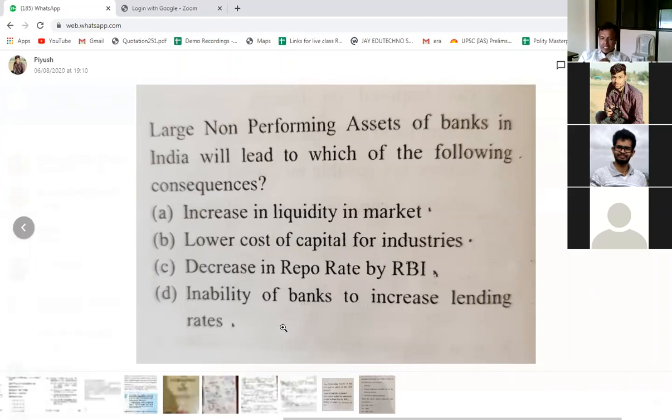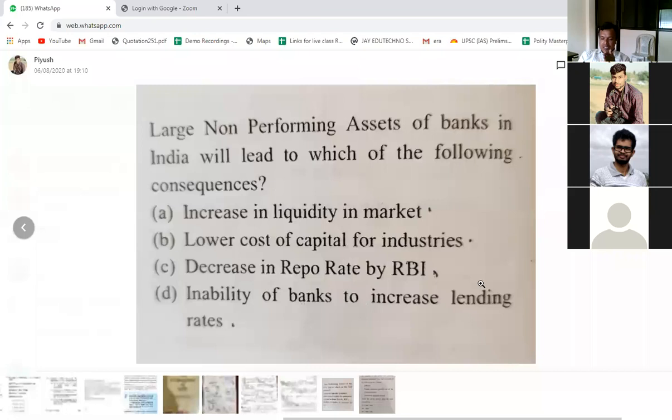So here is what is happening, that here there will be confusion. One thing, that they have used one word inability, and here increase. Actually the simple statement should have been decrease in lending rate, decrease in bank lending rate. Now there is one more problem with the statement here, that the lending rate means it is the interest rate, or it is the rate of lending.